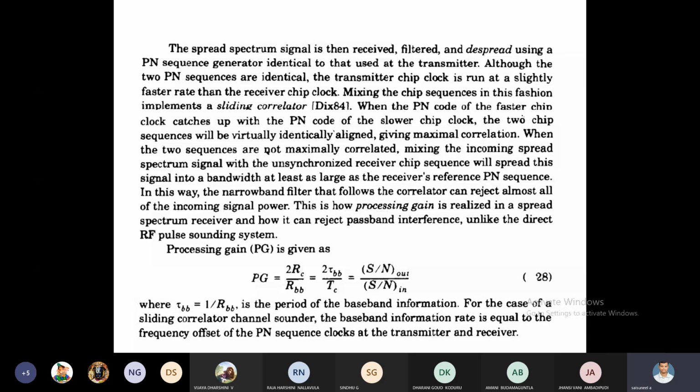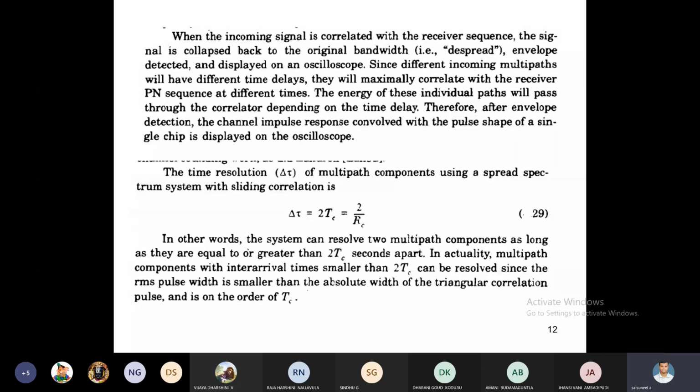Similarly, we have to discuss the time resolution of multipath components using a spread spectrum system with sliding correlation. Timing resolution is nothing but that at different times we are receiving the signal from multiple paths from transmitter to receiver. The path delays we are getting, that is delta tau, is equal to 2Tc, which is equal to 2 by Rc.